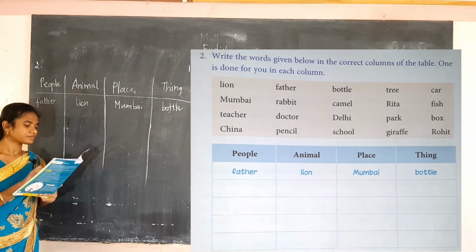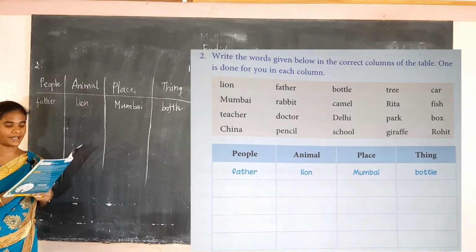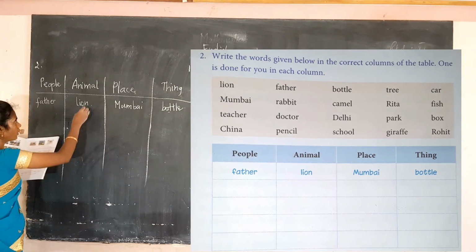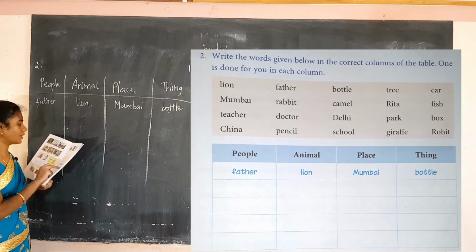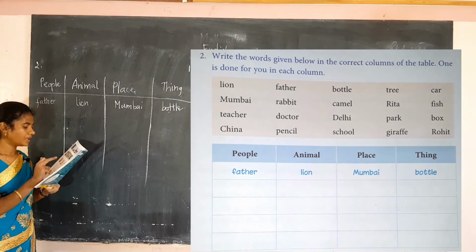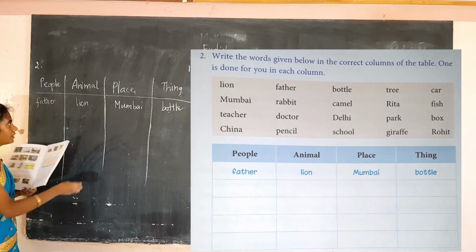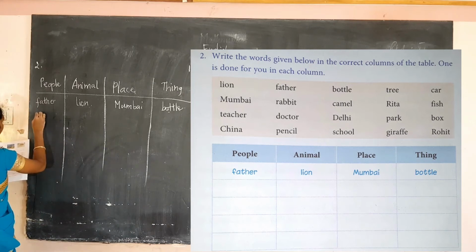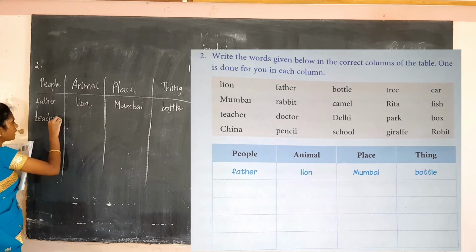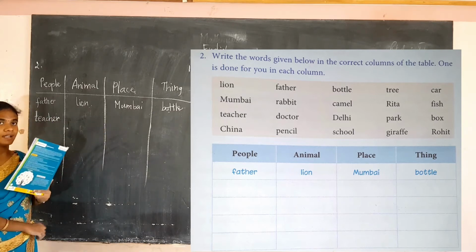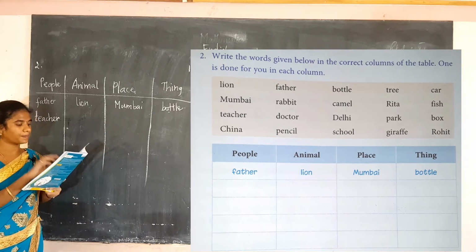First, see lion. Lion is an animal, so they have written it under animal. Mumbai is a place. Teacher is the name of a people. You have to write it in the correct column from the list of words. Teacher is the name of a people.